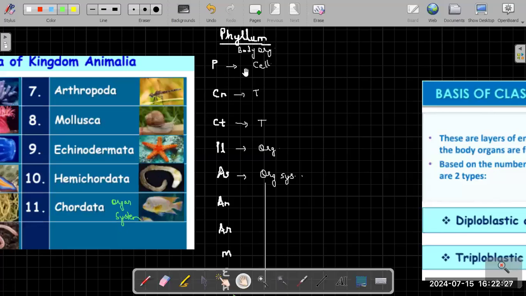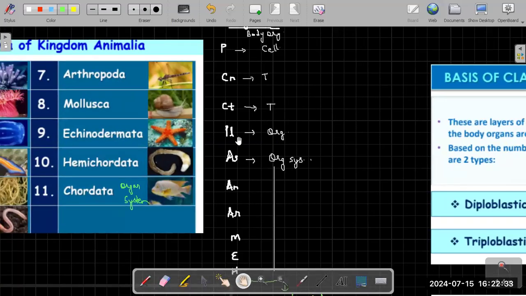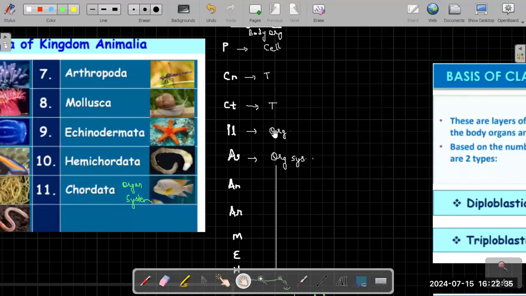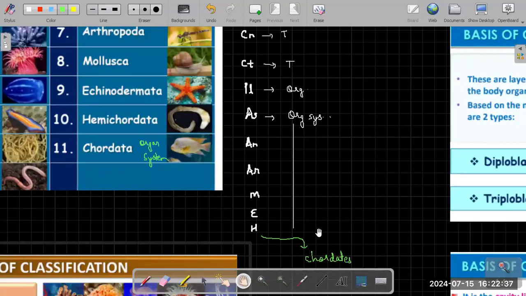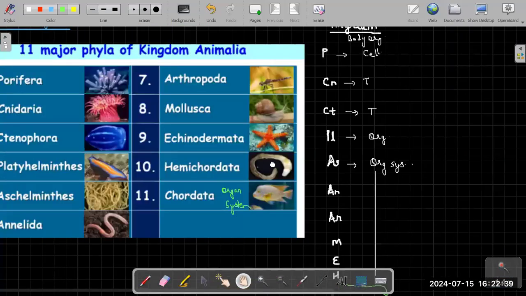So Porifera to start with has cellular organization. The middle two, Cnidaria and Ctenophora, will have tissue level. Platyhelminthes are the first one to have an organ level, and from Aschelminthes onwards, till chordates will have organ system.